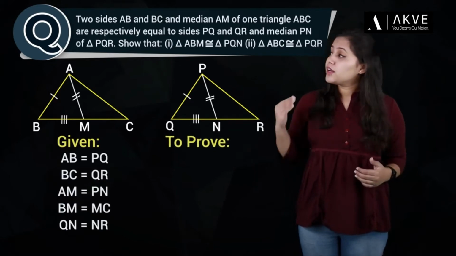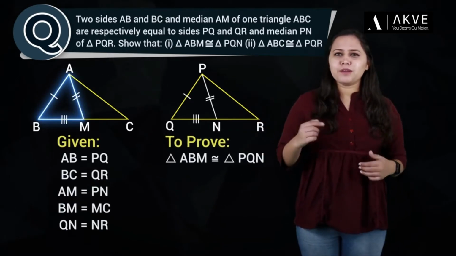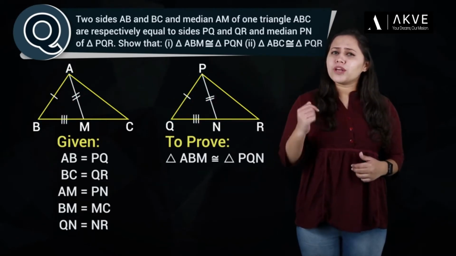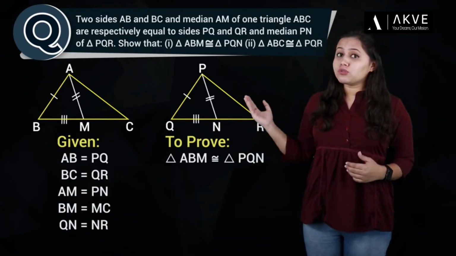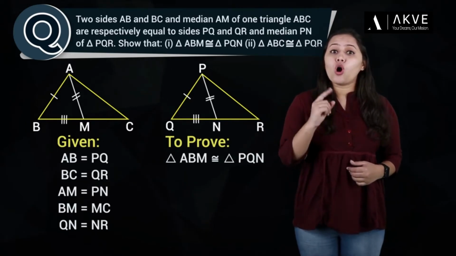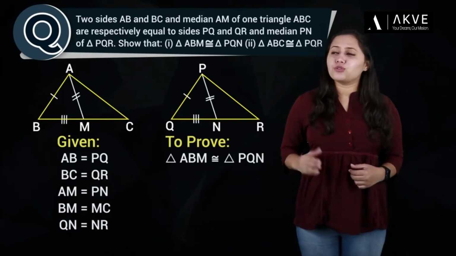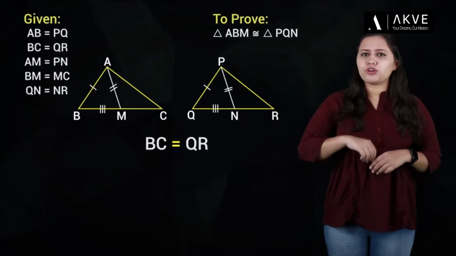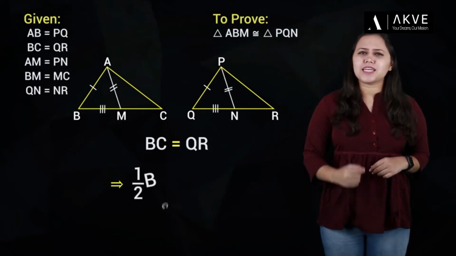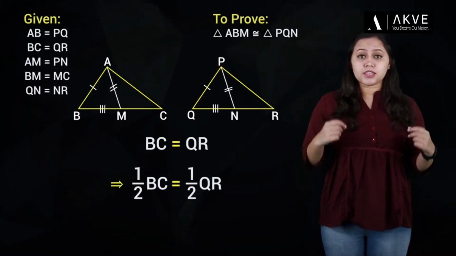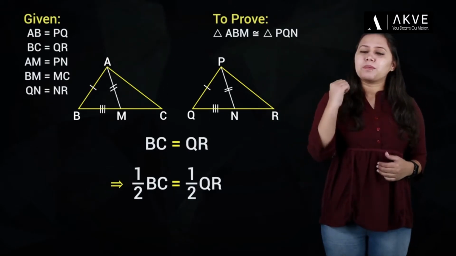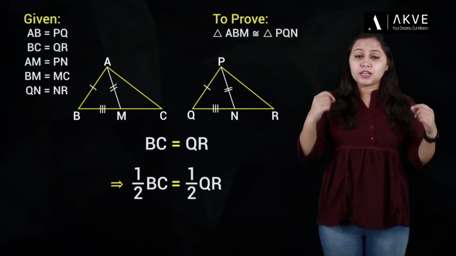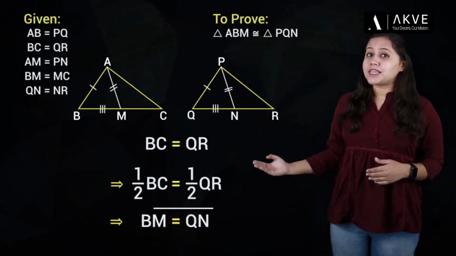Now we need to prove that triangle ABM is congruent to triangle PQN. This doesn't need any explanation, does it? Since the question talks only about sides, we should be able to prove the two triangles congruent by showing that all sides of one triangle are congruent to all sides of another triangle. It is already given that BC is equal to QR. This means half of BC is equal to half of QR. Since M is the midpoint of BC, BM is half of BC. Similarly, QN is half of QR. Thus, we can conclude that BM is equal to QN.